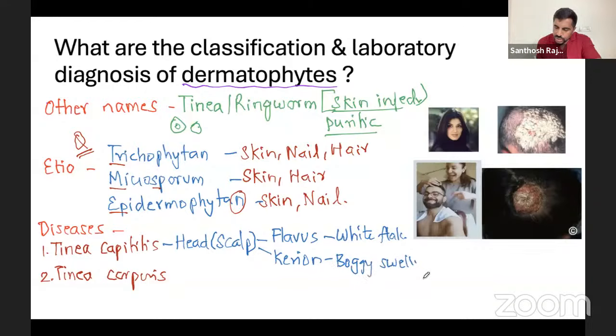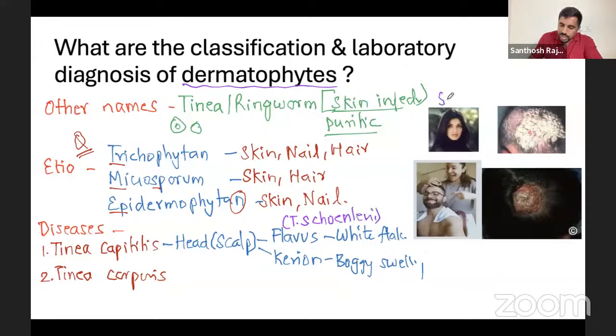Now, why did I put Sonali Bendre and Virat Kohli? There is a clue for you. For this white one, the causative organism is Trichophyton schoenleinii.